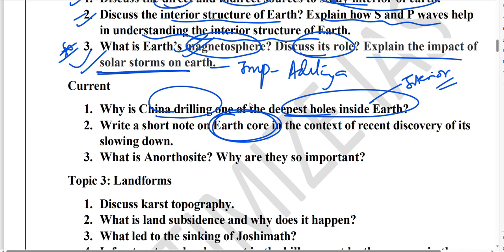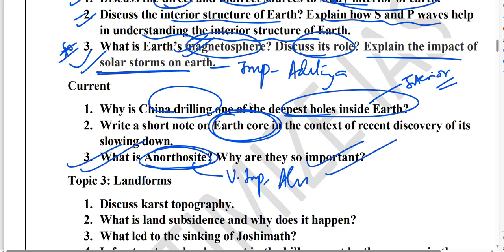Next guys, anorthosite. Anorthosite is a type of rock which is found on the moon. It is a very important rock, important for aluminium. So please do prepare anorthosite and why it is so important.